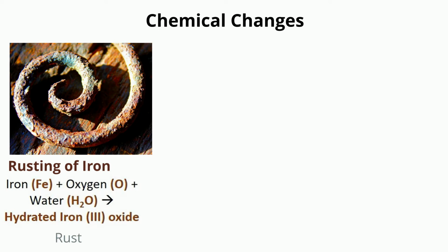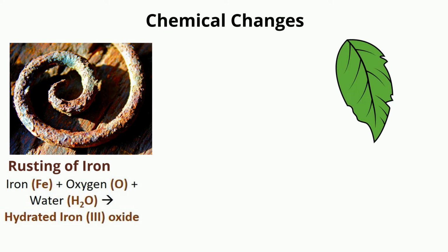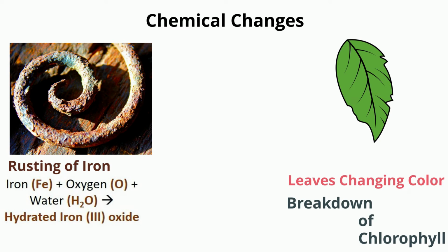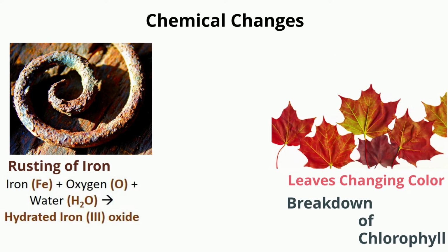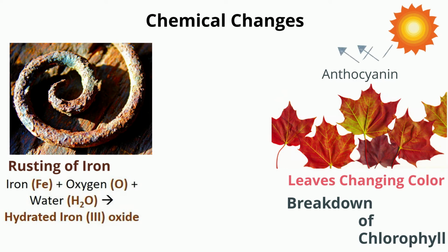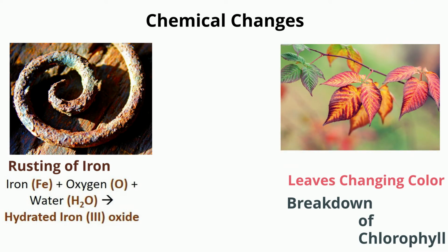Another fine example of chemical change that you might have generally observed in autumn is the leaf changing its color. This phenomenon occurs when chlorophyll, the pigment responsible for the green color in plants, breaks down, due to which the plants lose their green color. When this happens, another pigment known as anthocyanin comes to the rescue, which is responsible for the red color in plants and protects the plants from harmful sun rays. Isn't that beautiful?